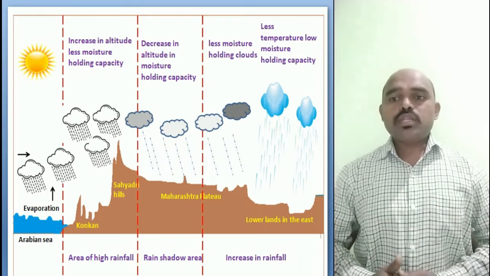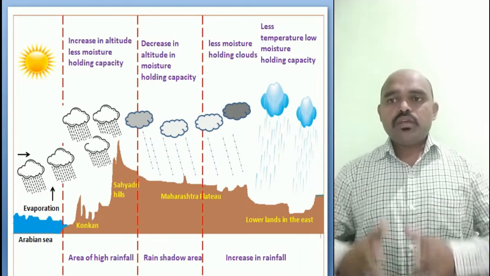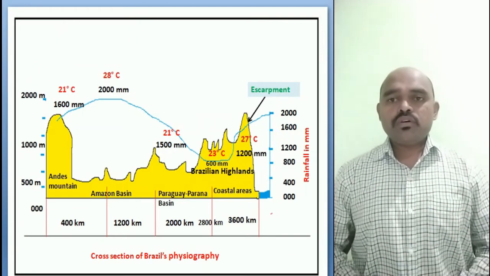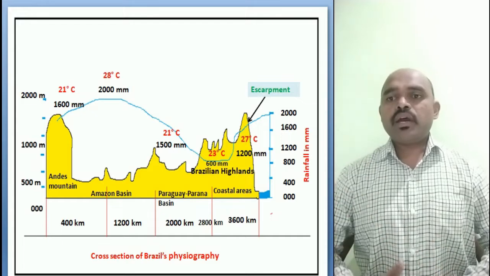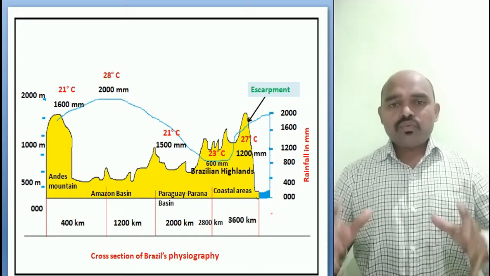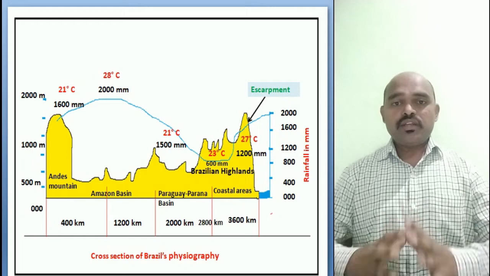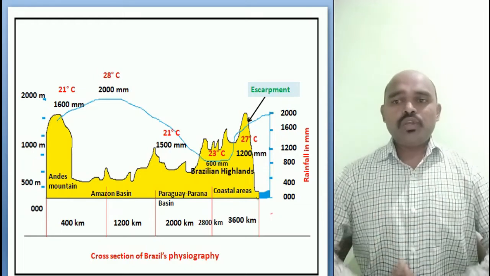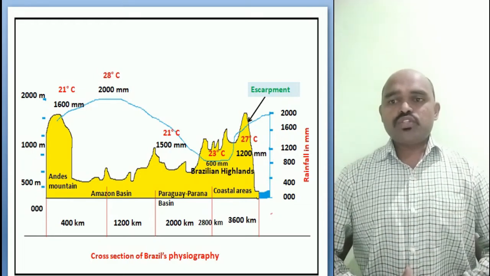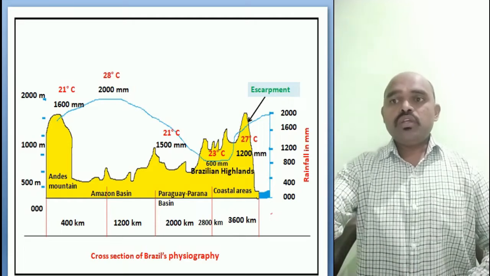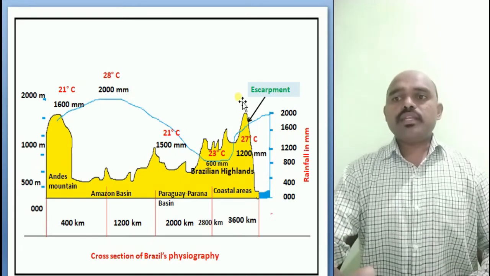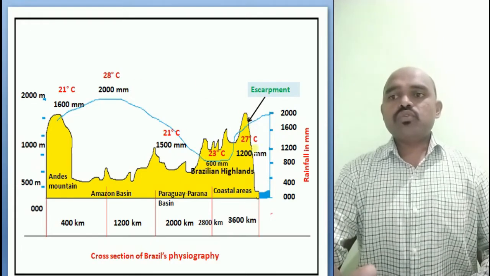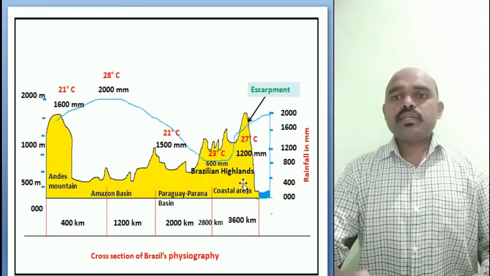Now let us understand the cross section of Brazil's physiography. As I explained the rainfall in our India, in the same way we have rainfall in Brazil. That is what we are learning, the climate of Brazil and our India. So let's see. Here you have the cross section of Brazil's physiography. Here you can see the escarpment. So this part is the escarpment. Here you have the Brazilian highlands. Here we have the coastal areas, Paraguay Parana Basin and Amazon Basin.